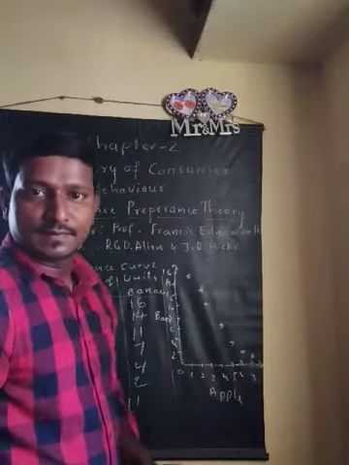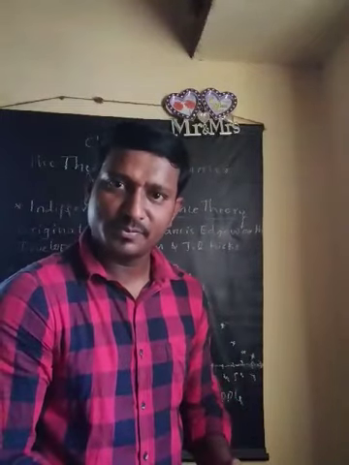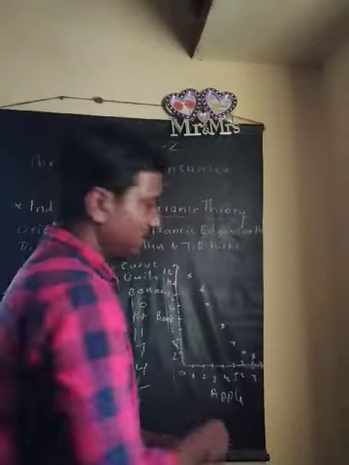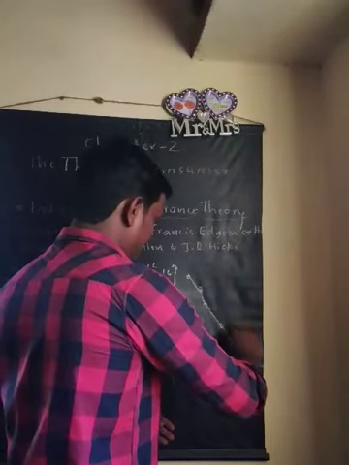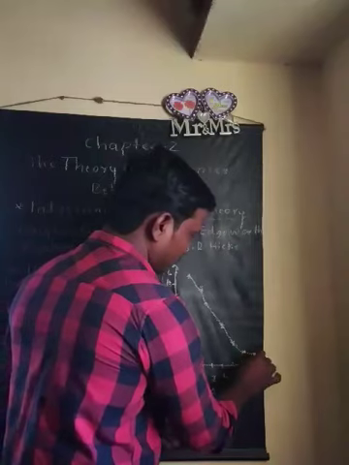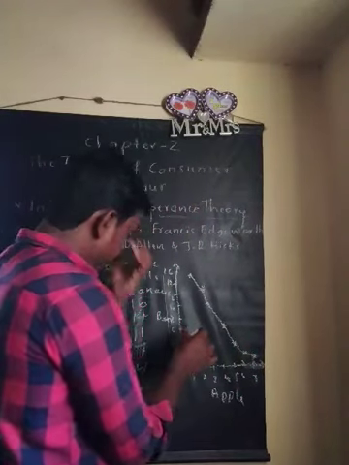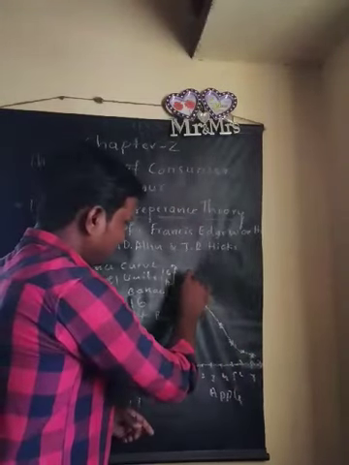Now by joining these plotted points, how is the curve going to come? So we get a curve like this.